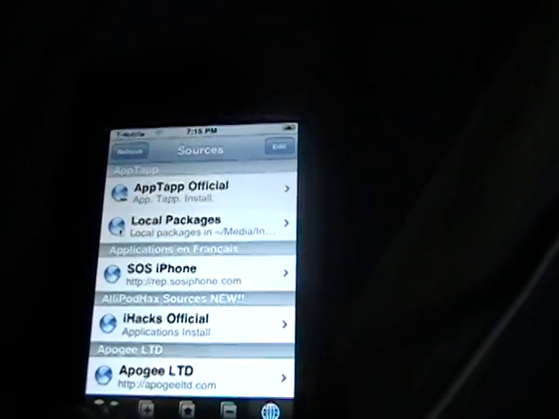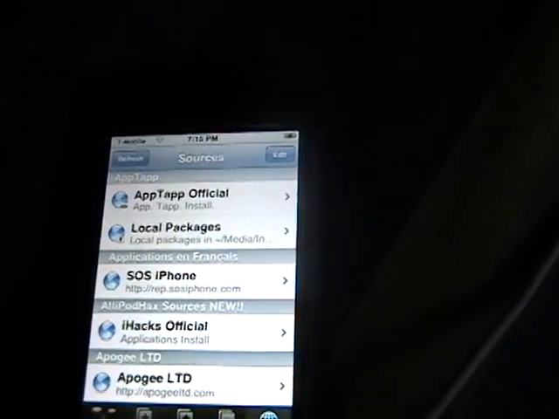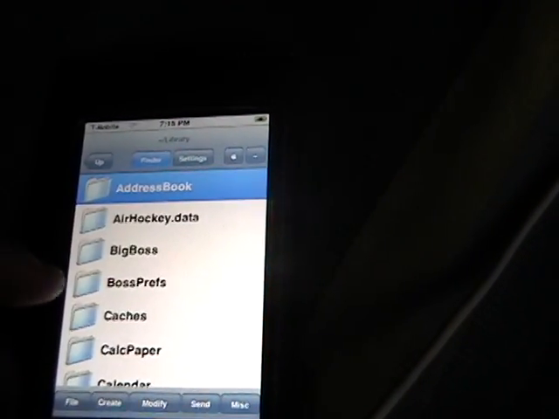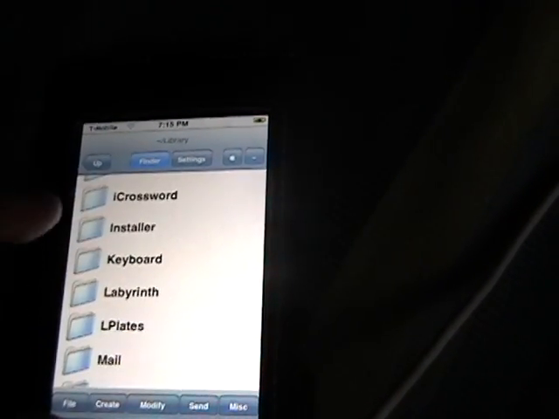Then if you go back to Mobile Finder, the installer package or whatever folder will still be there.